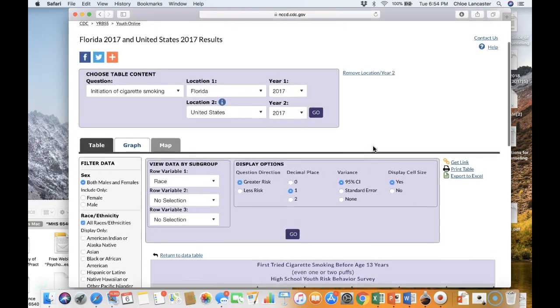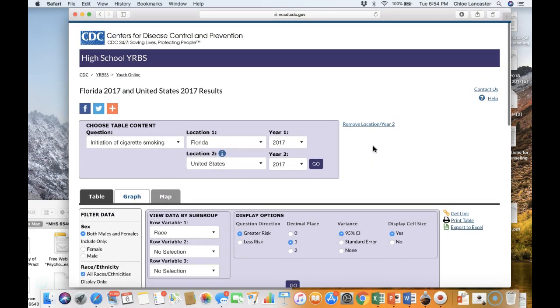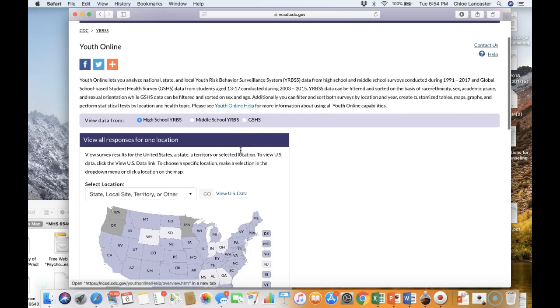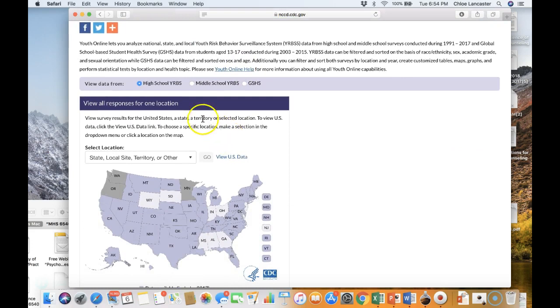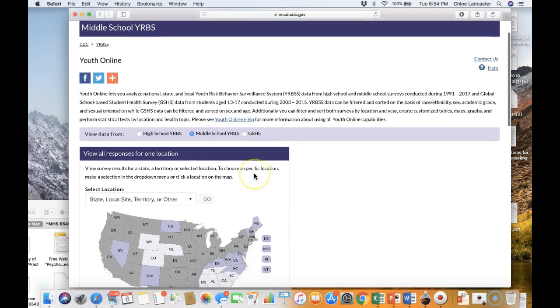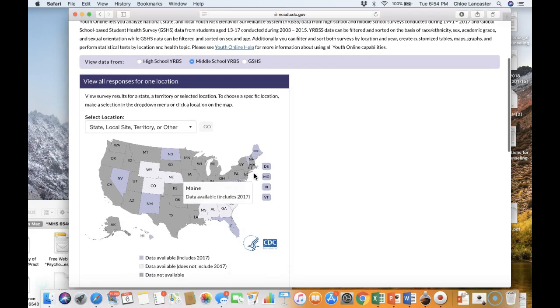Okay, so if you wanted to get back to the first screen where we had the map of the United States, go back to the top and then just click on Youth Online, that link, and that's going to bring us back to the map. And then why don't we go ahead and select middle school, and you can see automatically that the middle school data is less widely available than the high school data.